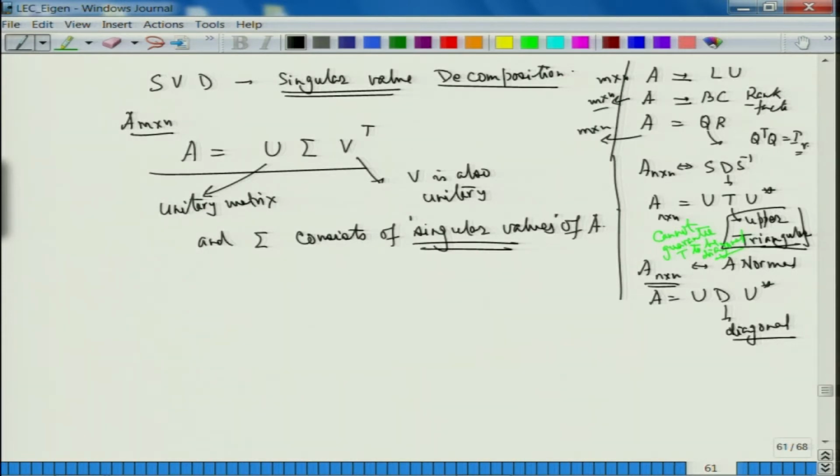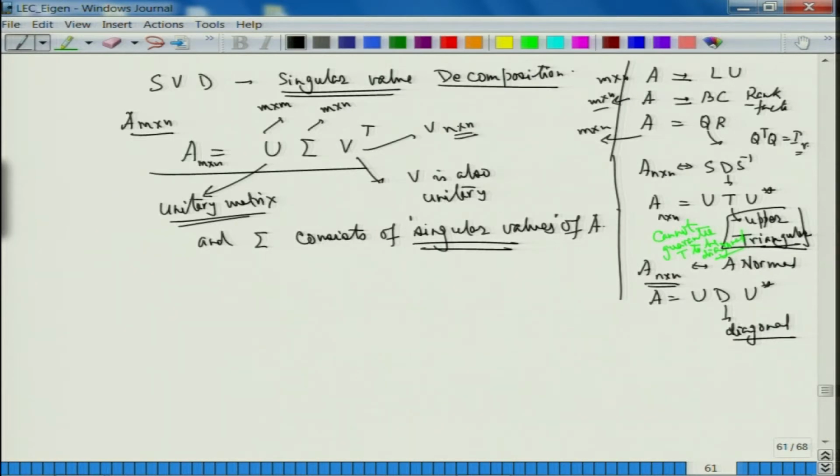Is that okay? So let us try to understand first what I mean by saying that A is U sigma V transpose. So A is an M cross N matrix. So this U, which is a unitary matrix, has to be M cross M, fine. Sigma has to be an M cross N matrix, and this V has to be N cross N. Fine.